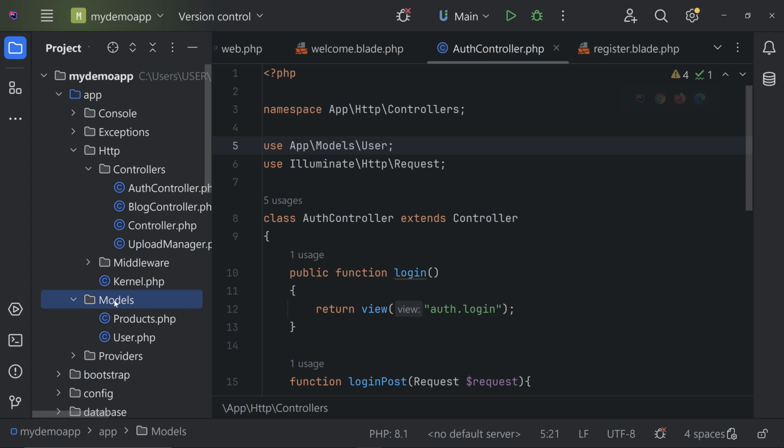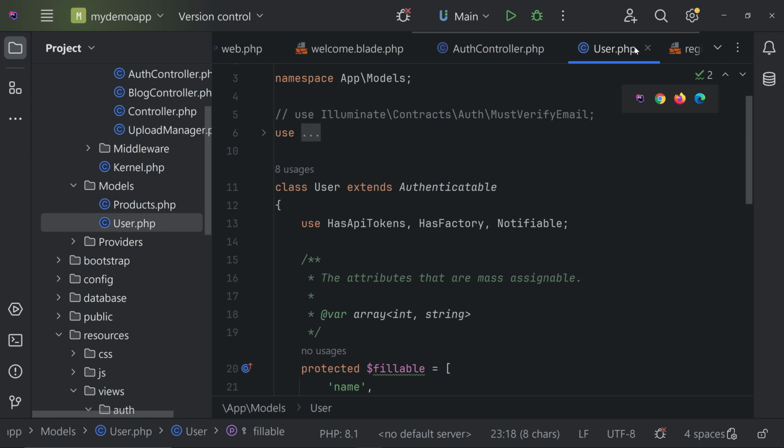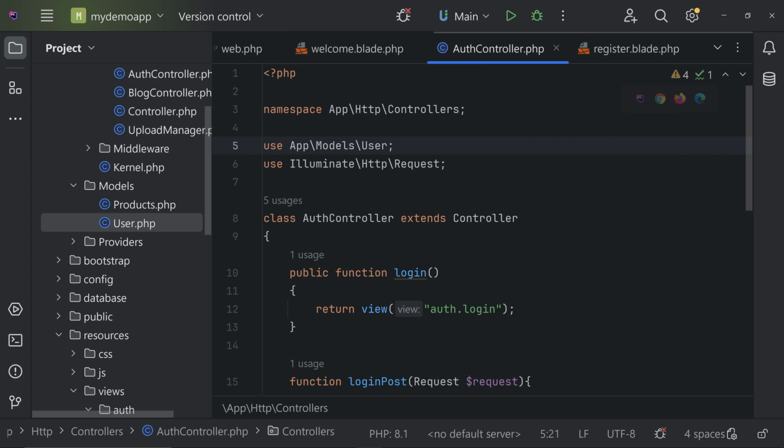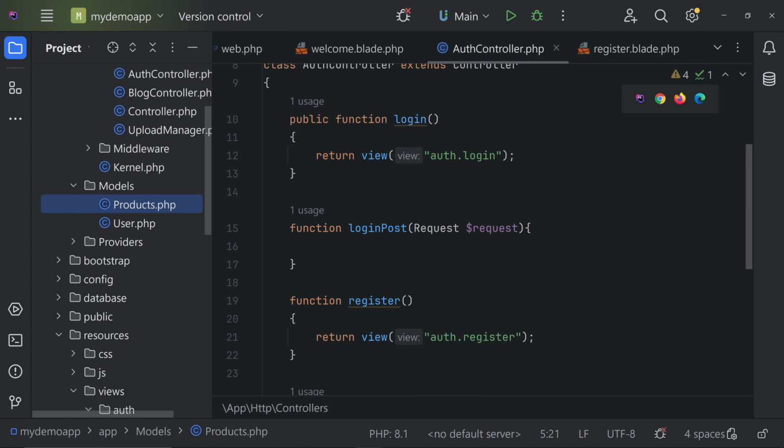So if you go to the models, you can see the user model. If you don't understand this, you can watch our previous videos where we discussed models. Go to the playlist and you can watch it. You can see the product model is created already. When we discussed the models, we did all this. So watch that video and you can follow along.